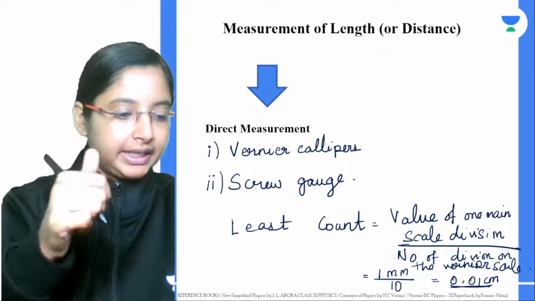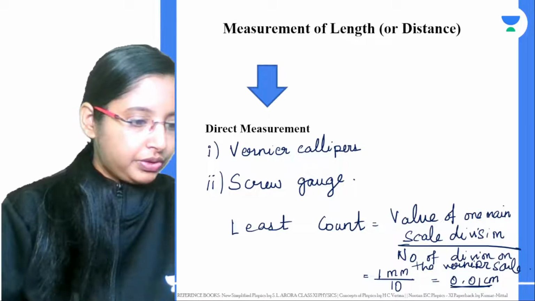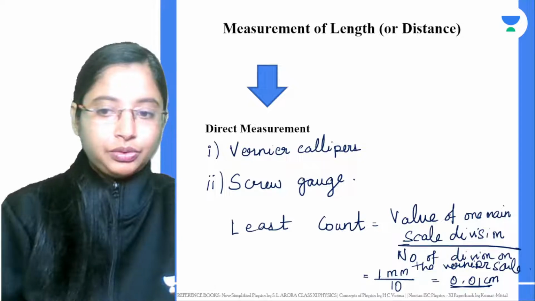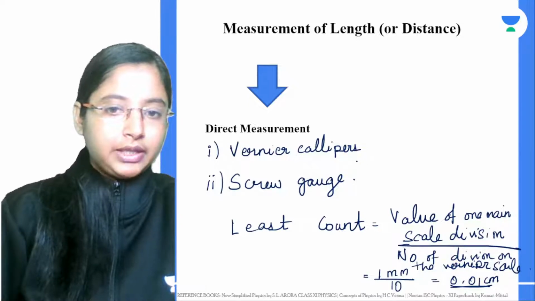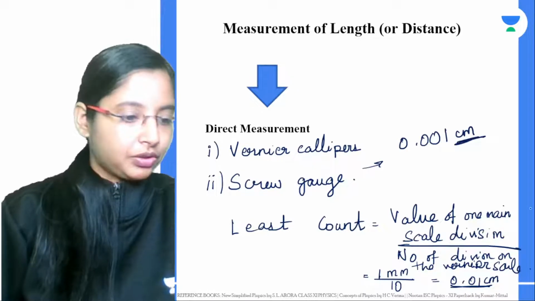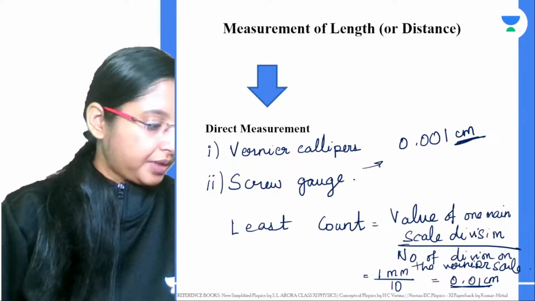You have a pitch scale and a head scale. And Ashur is saying 0.001 centimeters. Your units again are important. In case of a screw gauge, the least count is 0.001 centimeters. This is important.